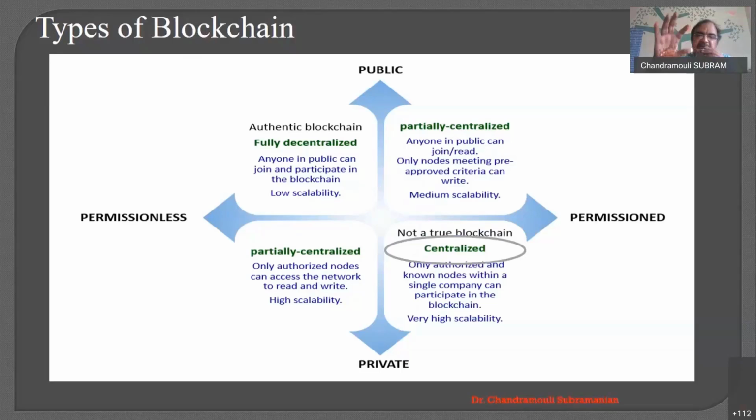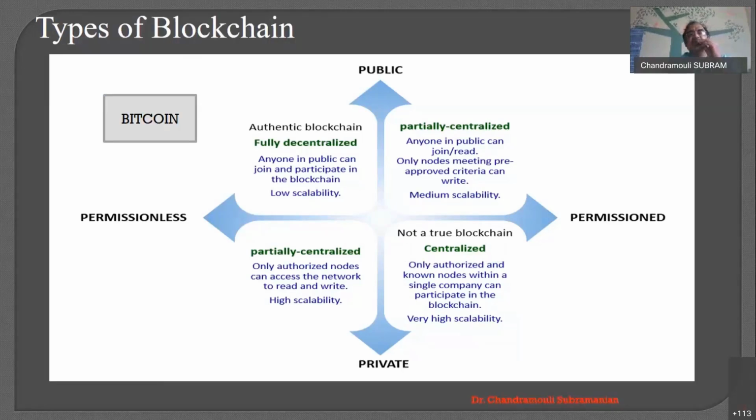And then, decentralization to a central private permission. Very few parties, only authorized people can read, only authorized people can write, but it is a very high scalability than private permissionless, right? This comes under the private permissioned. So like this, there are 4 different types of blockchain in general, based on whether it is public or private, or whether it is permissionless or permission is being given.